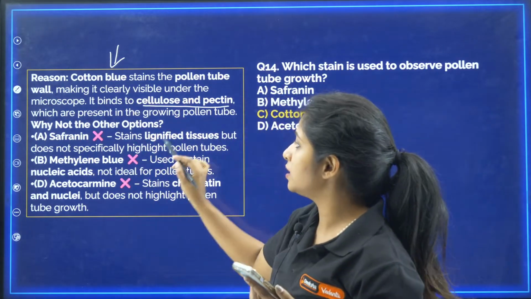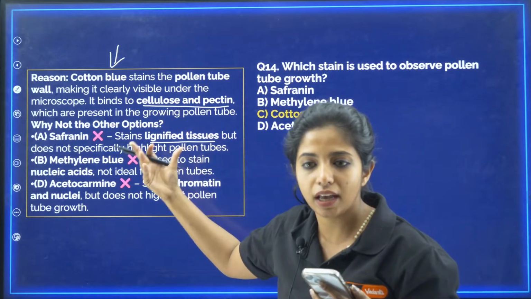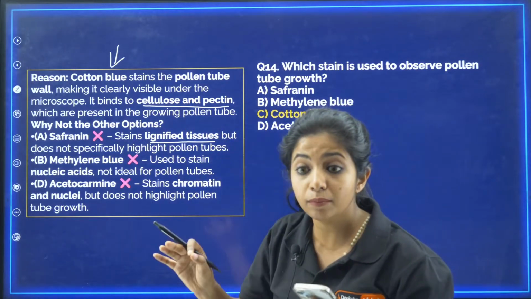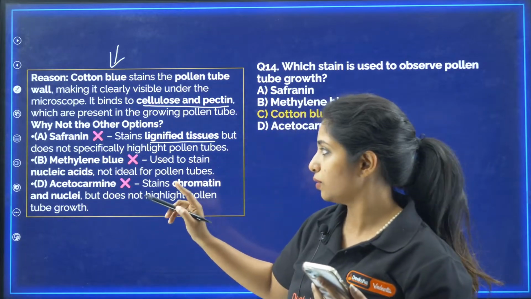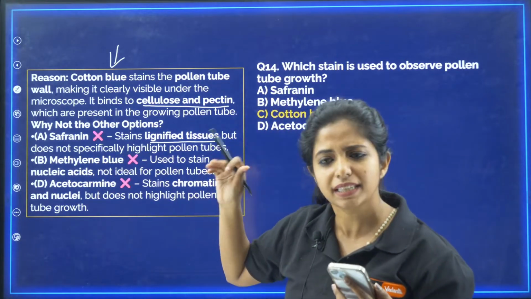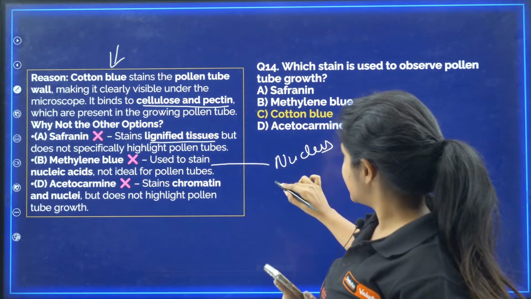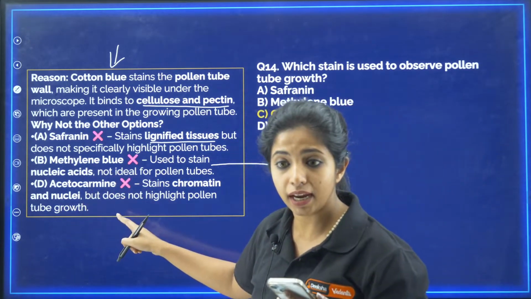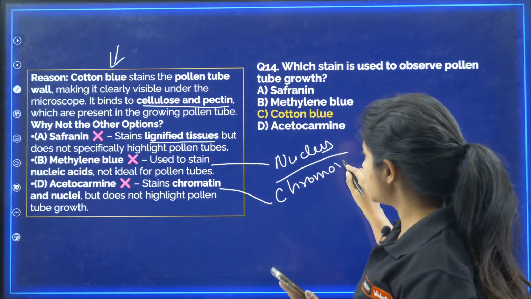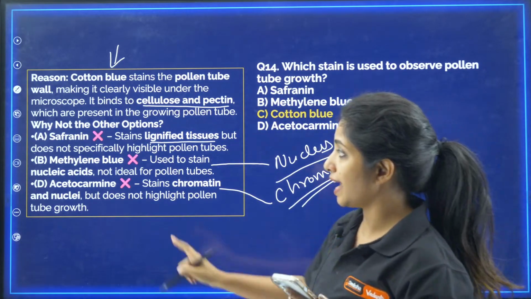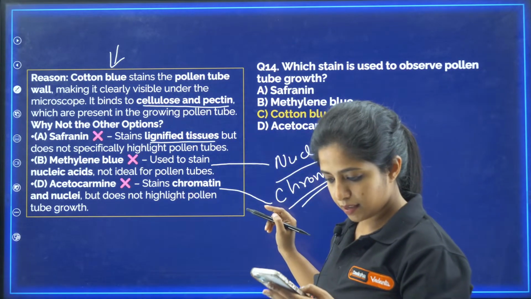Now, why not safranin? Safranin stains lignified tissue, wherever there is lignin. Methylene blue, remember this also, is for staining nucleic acids, as in DNA. Basically, methylene blue is a stain we use for staining the nucleus. Acetocarmine is very specific. It stains the chromosomes, my dear children. Acetocarmine stains the chromosomes. Okay, remember it.